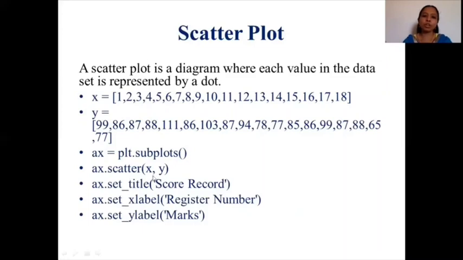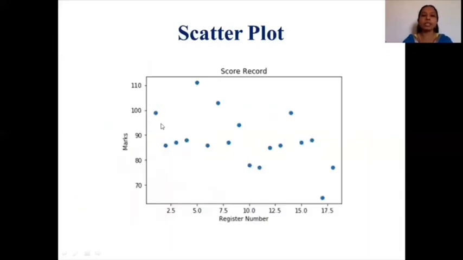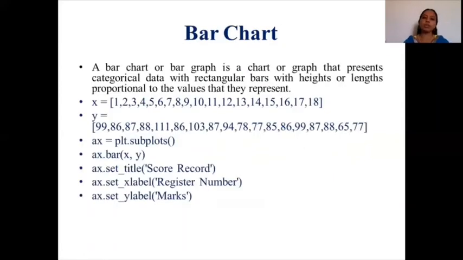If you wanted to give a title, you can use set underscore title. If you wanted to give an X label or a Y label, you can use set underscore X label, set underscore Y label, and you can specify whatever values you wanted over here. So you can see the scatter plot. There are 18 dots inside. What is the title? It is score record. What are the X values? It is register number. And what are the Y values? It is your marks. So this is the way you are going to plot the scatter plot for the given data. Now we will go for the bar chart.